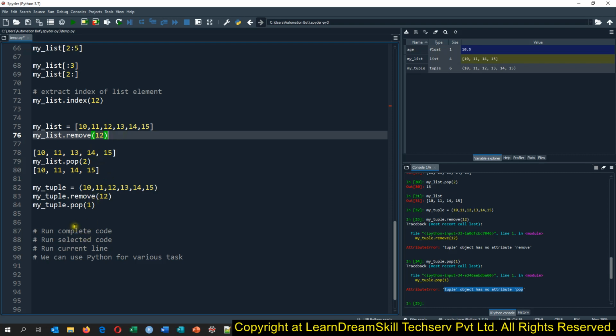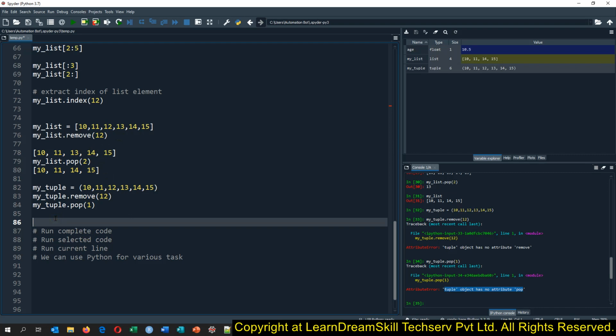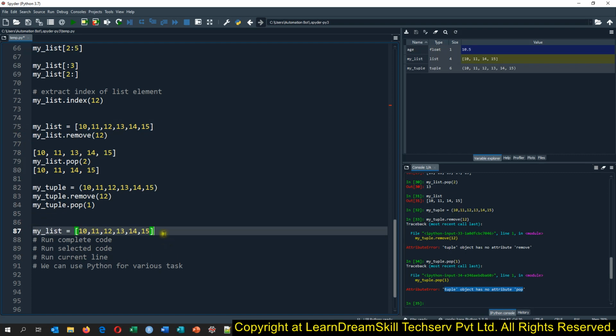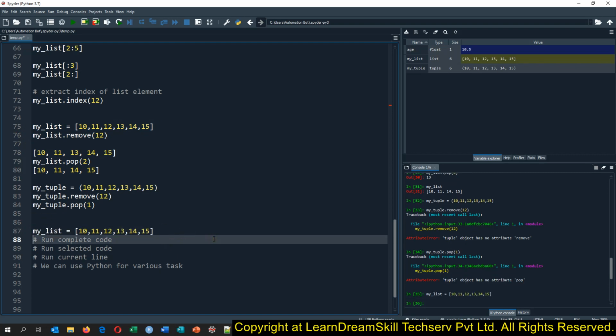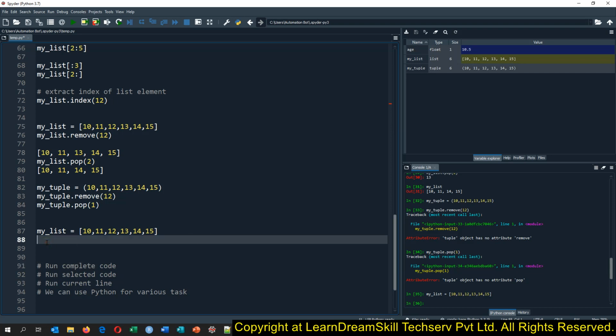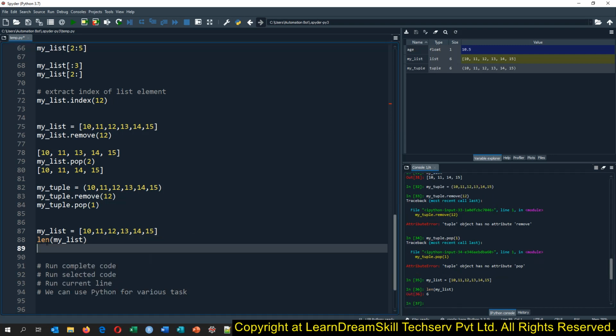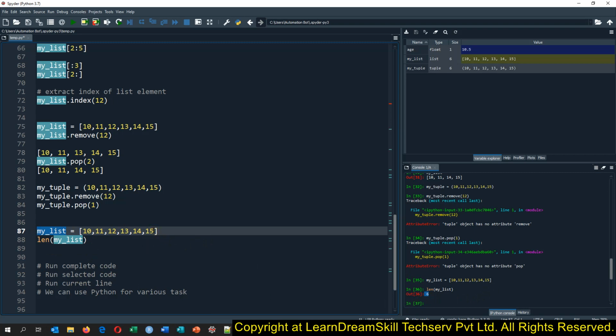Then let's start discussing how we can add an element to the list. Suppose we have this, let me copy it and run this code. Now if we run the length function on my_list, you can see we are getting the sixth element. If we want, we can append an element to the list as well. Append means the code will start adding the element after this.